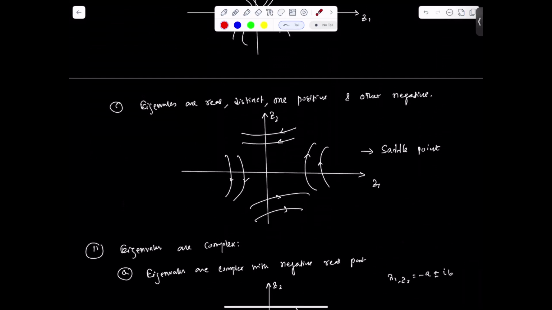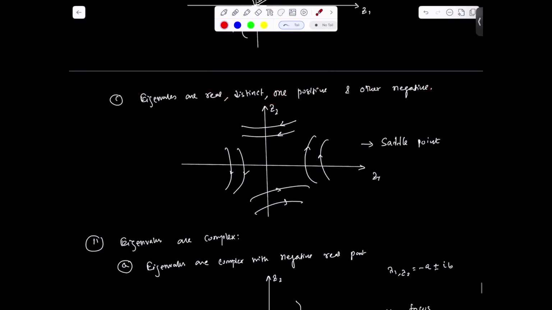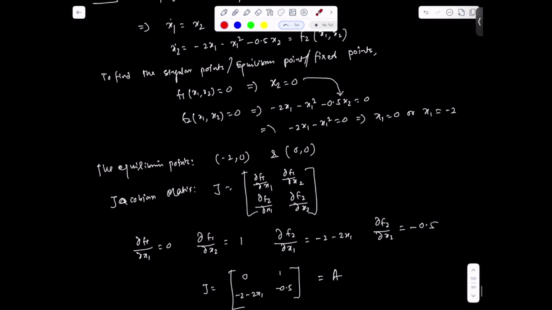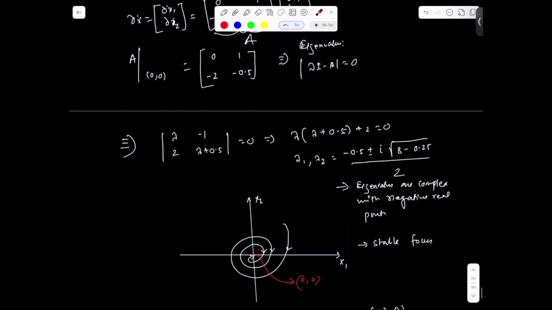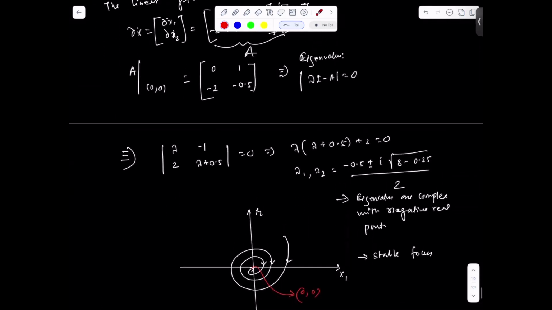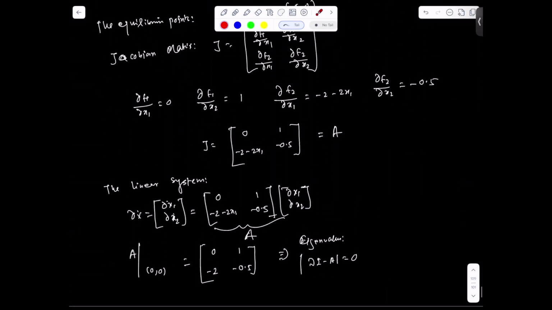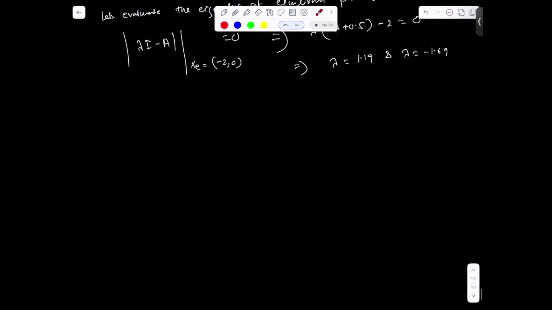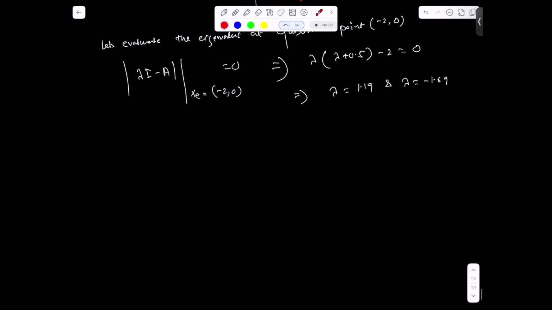So this is the case. Eigenvalues are real, distinct, one positive and one negative, right? So this is the condition for a saddle point, right? So we can draw the final picture.